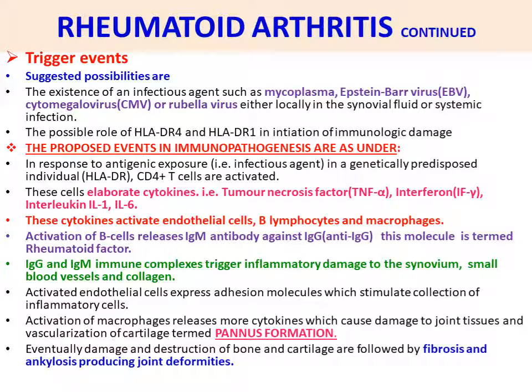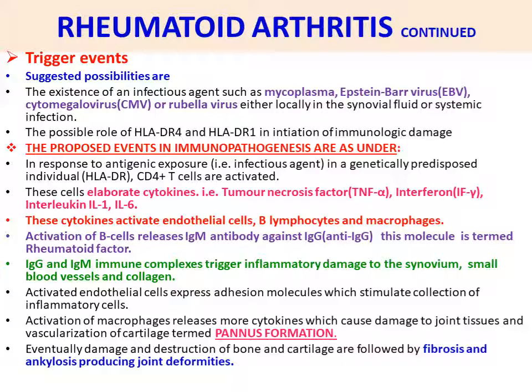Next, trigger events, that means the events which will activate rheumatoid arthritis. Suggested possibilities are the existence of an infectious agent such as mycoplasma, Epstein-Barr virus, EBV, cytomegalovirus or rubella virus, either localized in the synovial fluid or as a systemic infection. So these microorganisms may be present in the joint synovial fluid or in the systemic blood circulation. You can see the microorganism names: Mycoplasma, EBV, CMV, rubella virus.